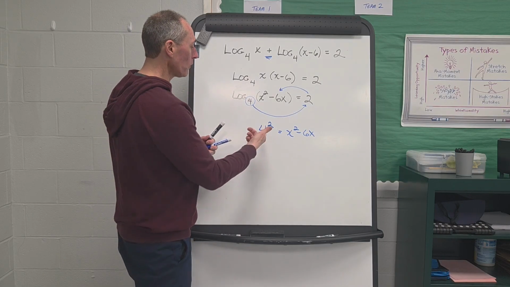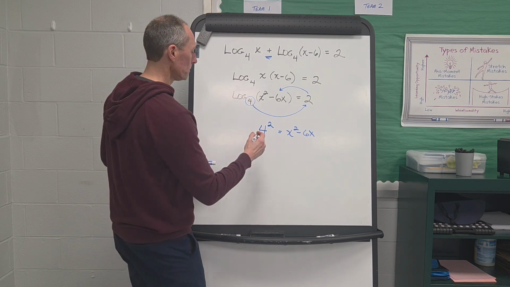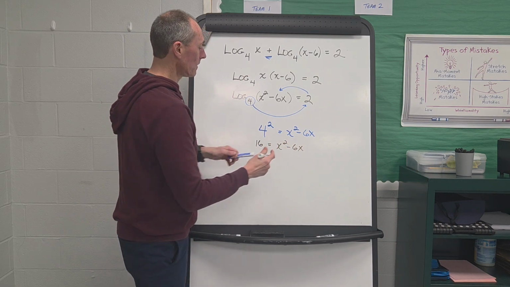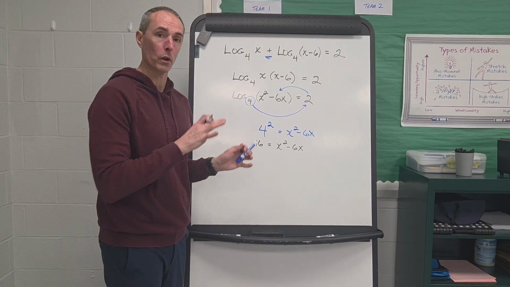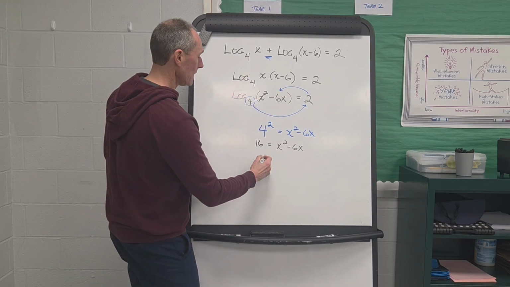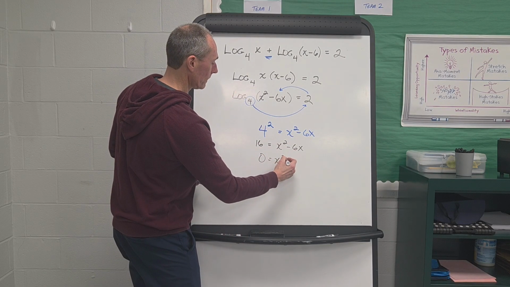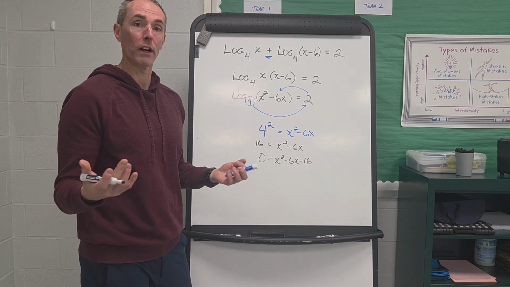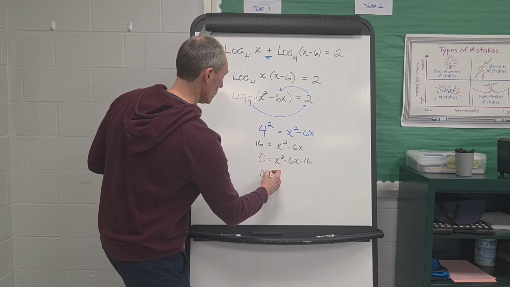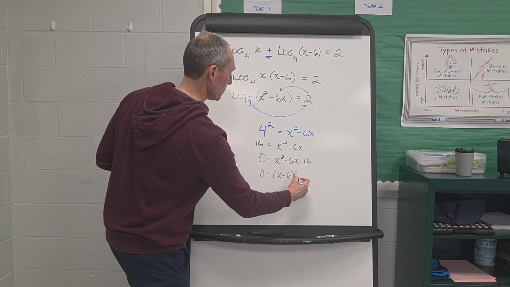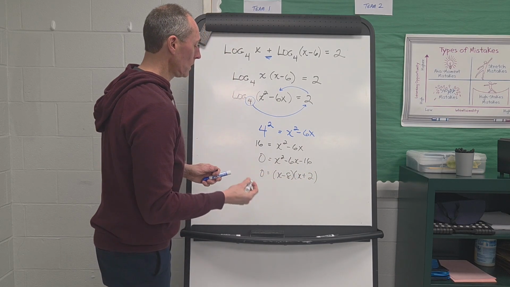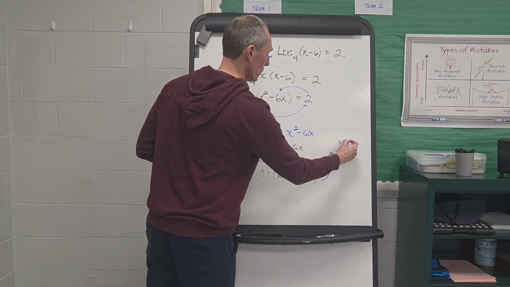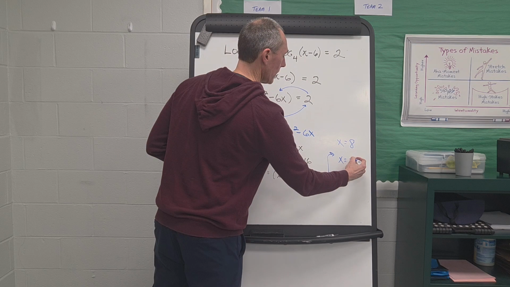So simple stuff. Obviously we know 4 squared is 16, so we're going to just go ahead and do that. And then we can see this is starting to shape up as a quadratic, so we're going to move everything to one side and set it equal to 0. And then it turns out that this is factorable, so we can go ahead and factor that. So x minus 8, x plus 2, and so where does that lead us? We have two solutions. Okay, so x equals 8 is an option, x equals negative 2.